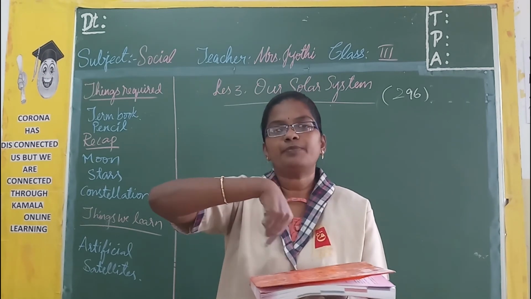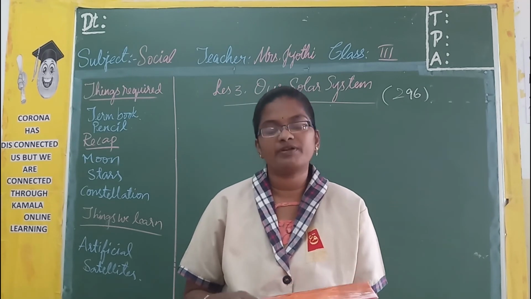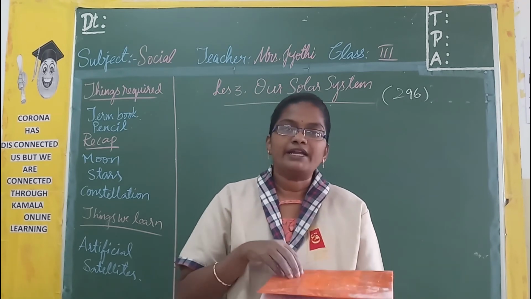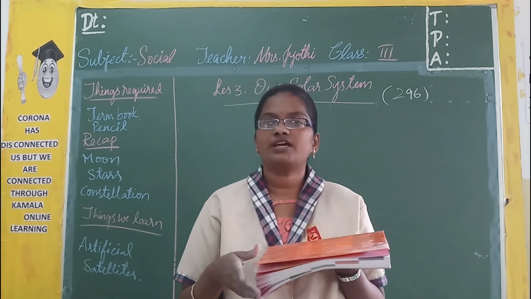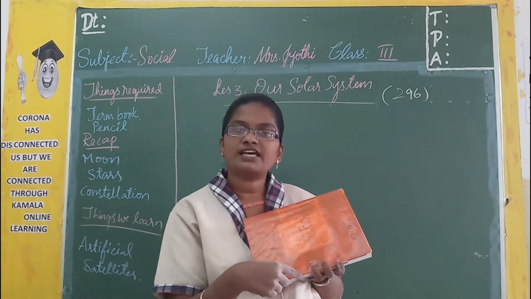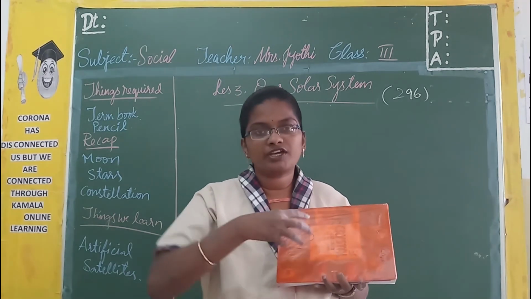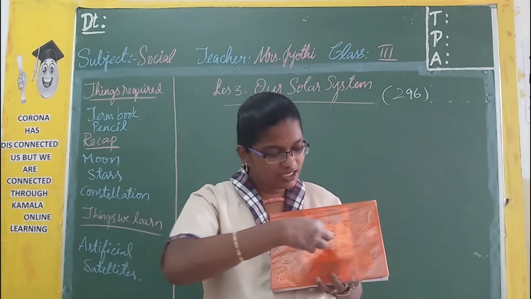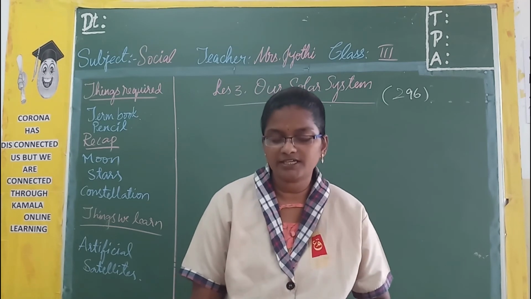And with white paint, make a round as if it is an orbit. Stick all the planets, and near each planet write its name. In the middle there will be the sun, and on the other sides you have different planets. Or else you can put the sun on this side and all the planets here, as shown in the textbook. Okay, is it clear?